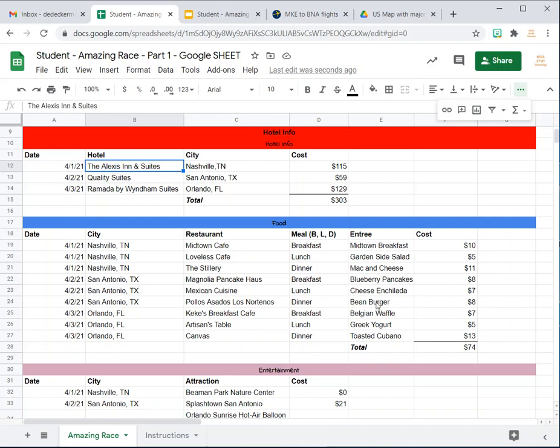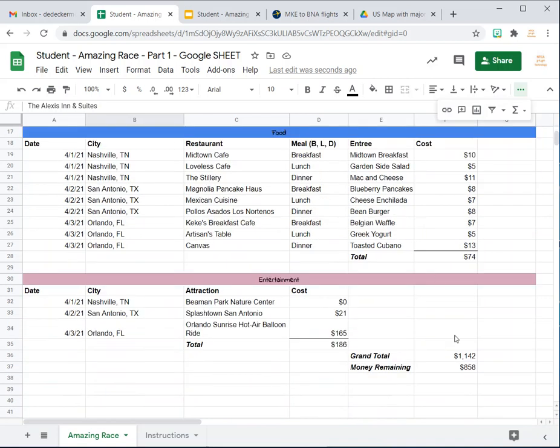And once you get those costs, what we're going to do is figure out how much we've spent to date. So I'm going to show you how I came up with my grand total. Initially this will obviously be blank, so I'm going to wipe it out just so you can see how I did it from scratch.